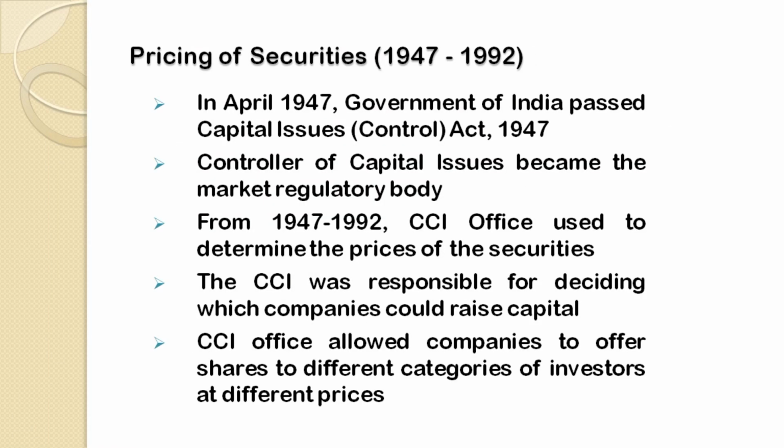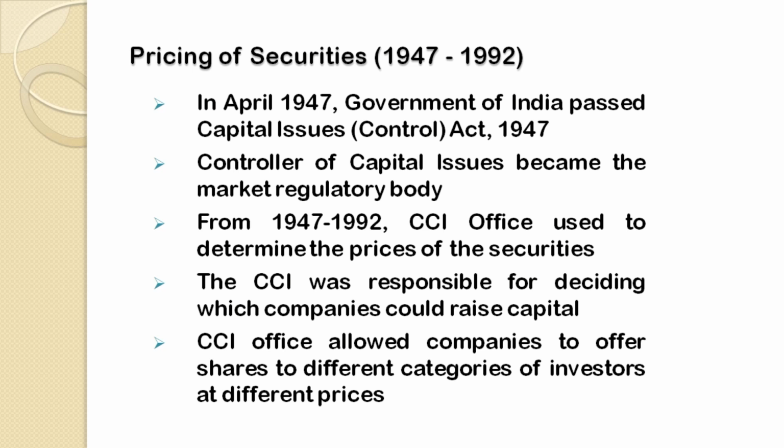Now, in 1947, when we got independence, the government of India passed the Capital Issues Control Act 1947. As and when the Act was passed, the CCI office, that means the Controller of Capital Issues Office, became the main regulatory body of our Indian financial system from 1947 onwards.